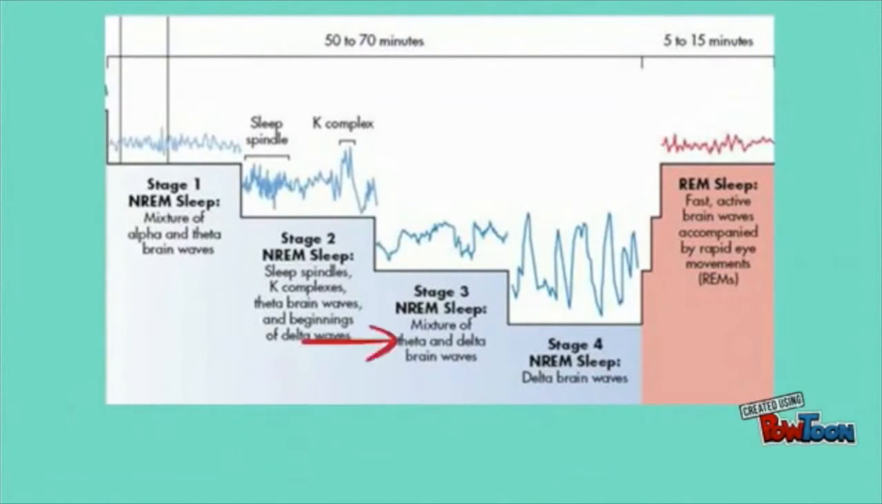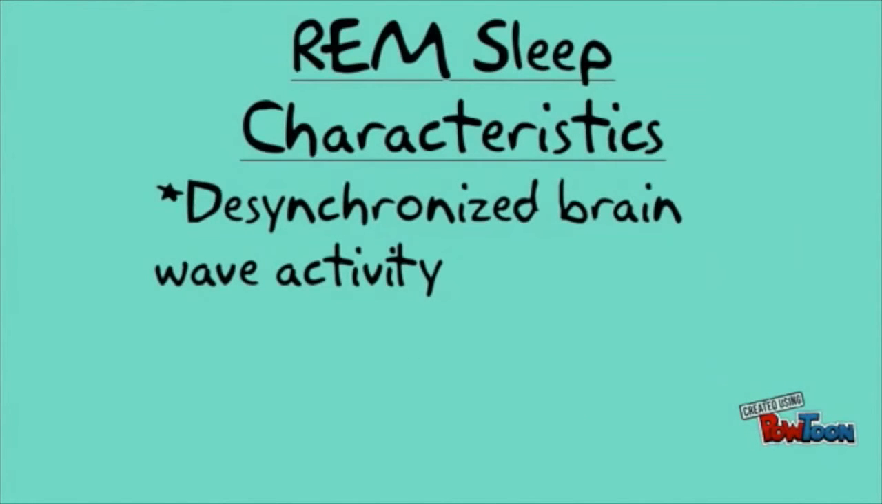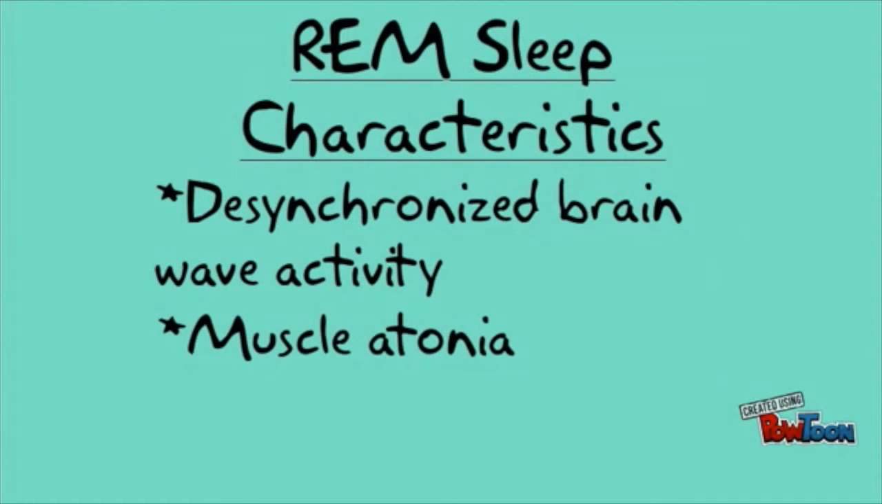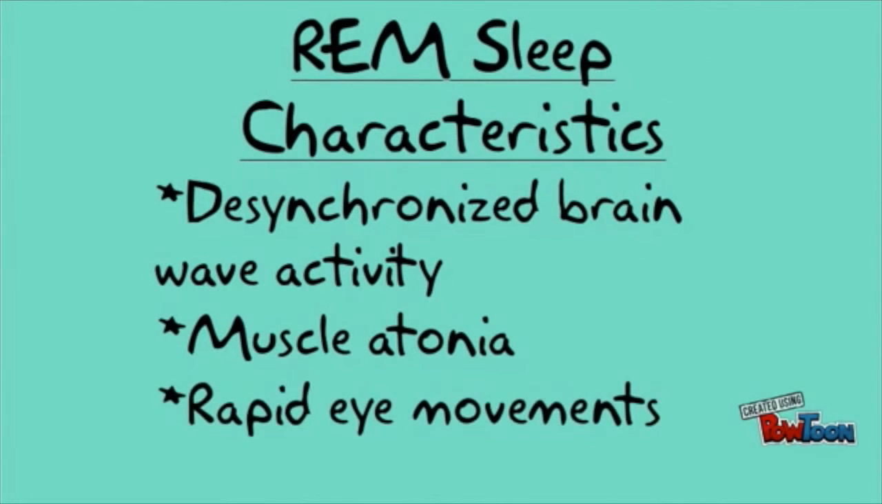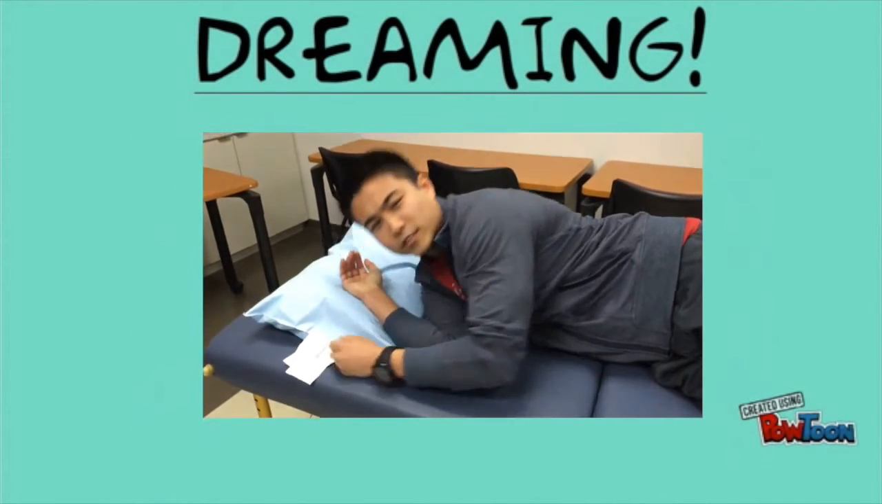Non-REM stage 4 is followed by REM sleep, which is characterized by desynchronized brainwave activity, muscle atonia, and bursts of rapid eye movements. Dreaming is also associated with REM sleep, and individuals are more likely to recall their dreams if woken up during REM sleep.